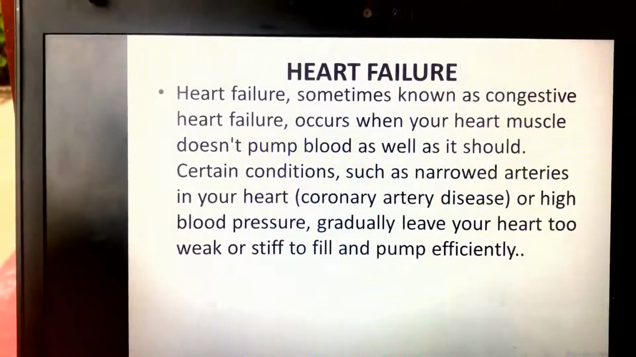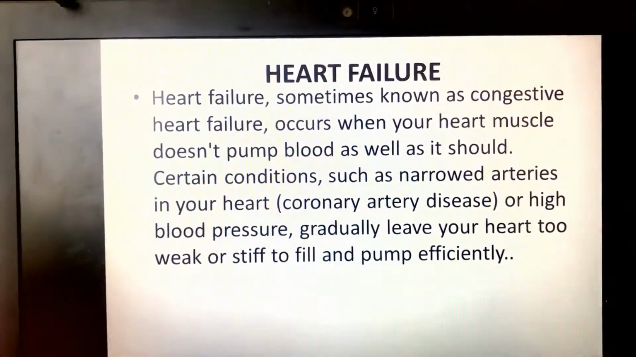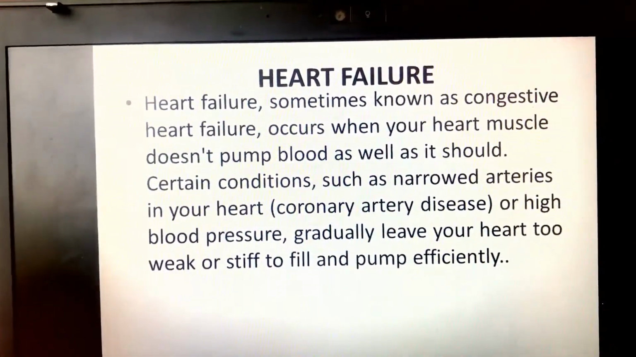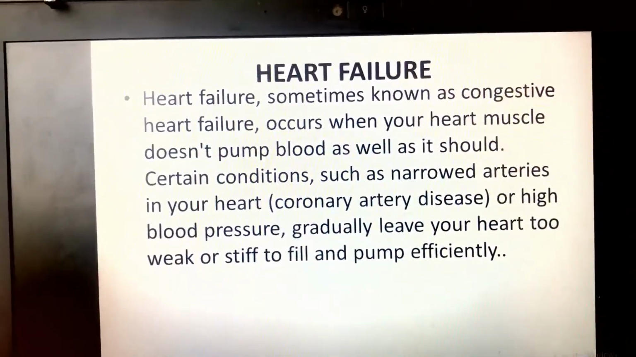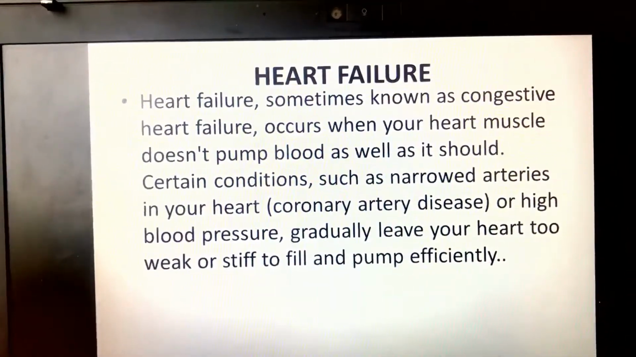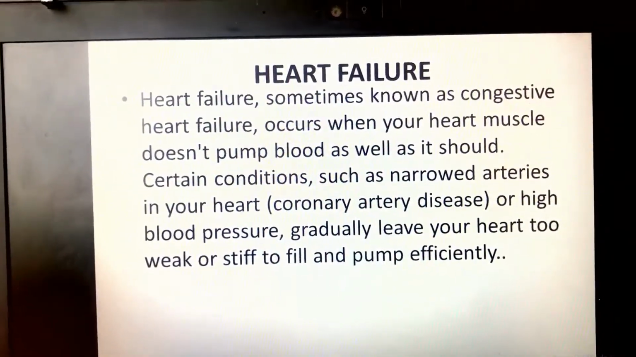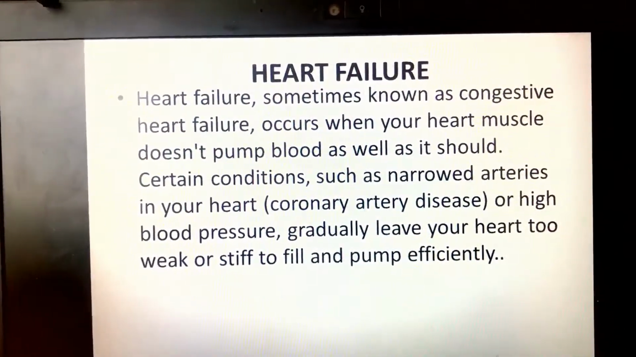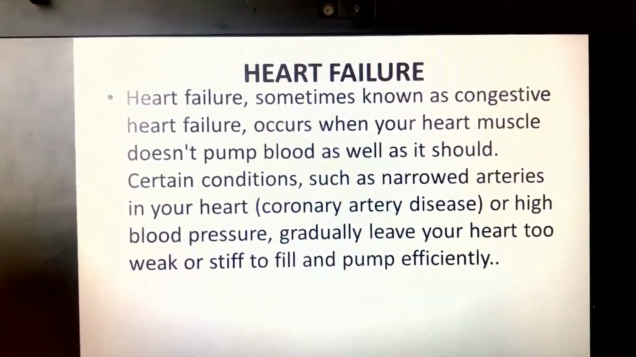Heart failure, sometimes known as congestive heart failure, occurs when your heart muscle does not pump blood as well as it should. Certain conditions such as narrowed arteries in your heart, coronary artery disease, or high blood pressure gradually leave your heart too weak or stiff to fill and pump efficiently.